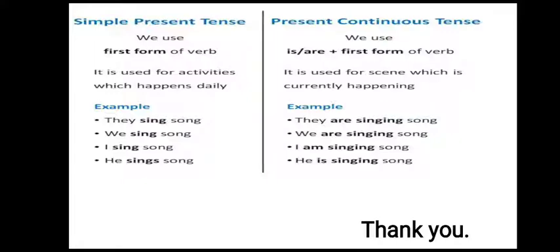And with am, you know very well, we use am with I. So as the example, I sing a song. Now over here we have added ing and am: I am singing a song. He sings a song. He is singing a song.